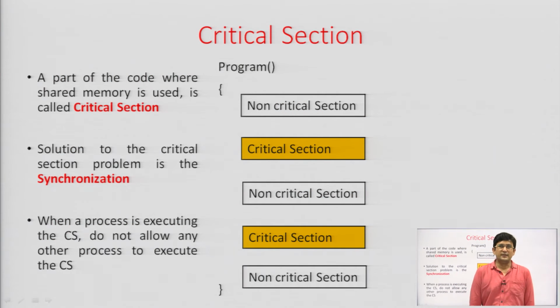Now, whenever shared data is used by a piece of code, that piece of code where the shared data is used is known as the critical section, and we can have access to that shared variable at multiple places in the same program. So, there can be multiple critical sections in the same program. The critical section is the region or part of the code where the shared variables or shared resources are used. All the other parts are non-critical sections.